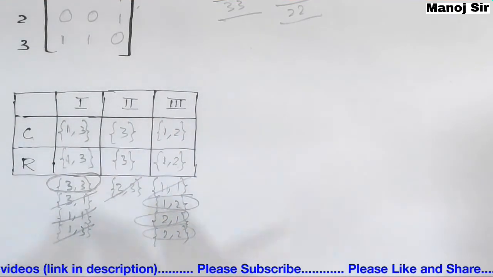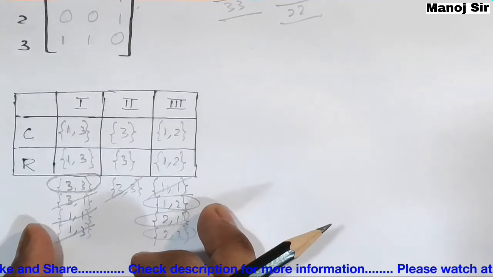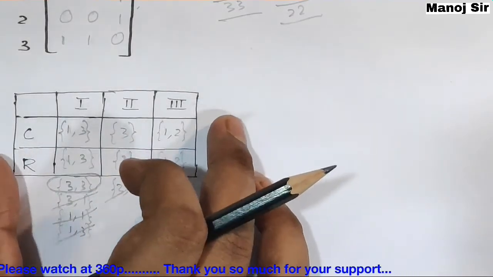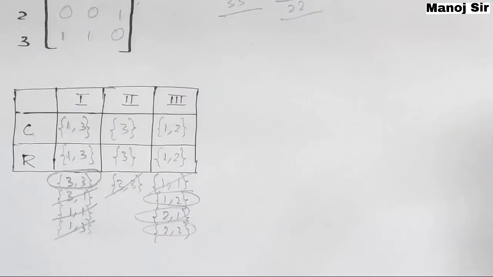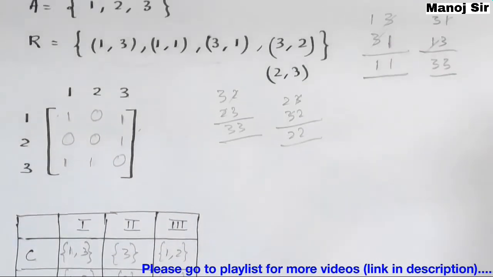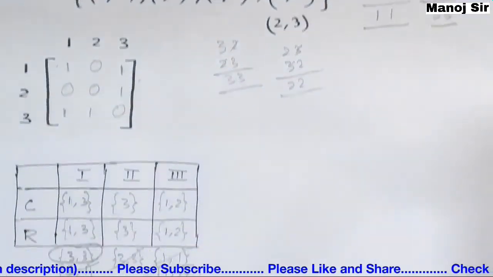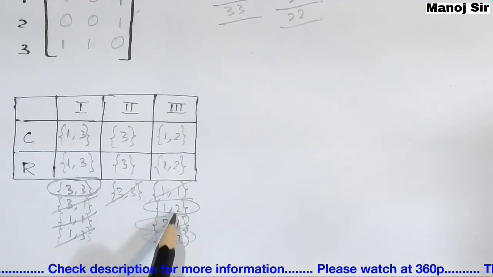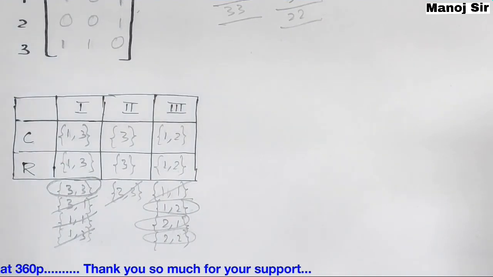And if there is no further element that is not present, I mean to say, if after applying this you don't find any kind of circle, then that relation is said to be a transitive relation. Only in that case we will say the relation is transitive, when after applying this you don't get any circular form. Okay, thank you so much.